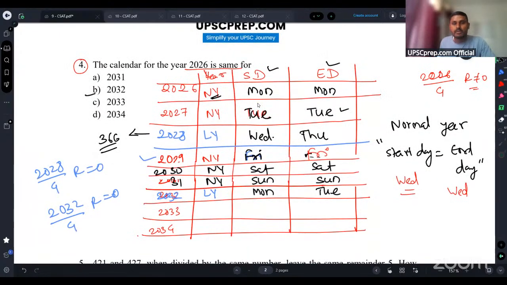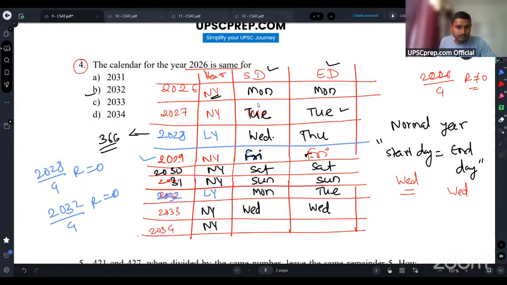Let's see now which will be the same calendar. Then 2033 will start on Wednesday, because it is a normal year, and it will again end on Wednesday. The next year, 2034, is a normal year.